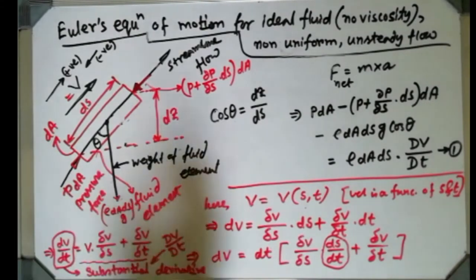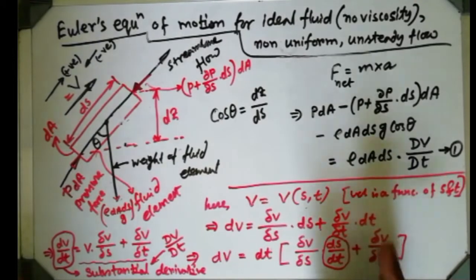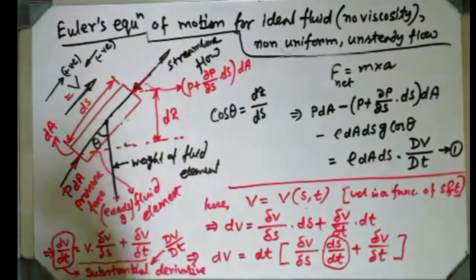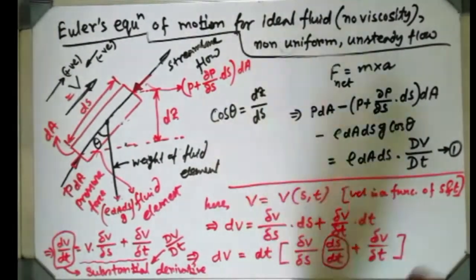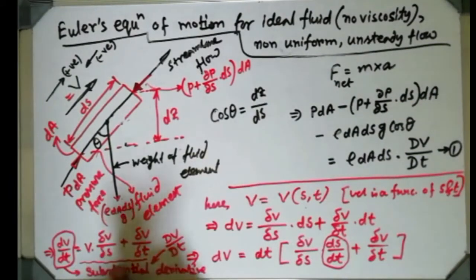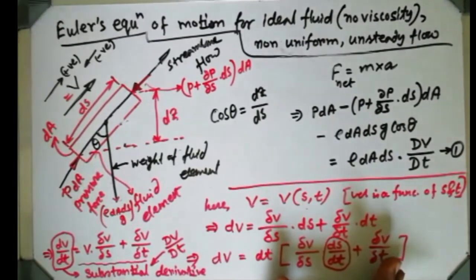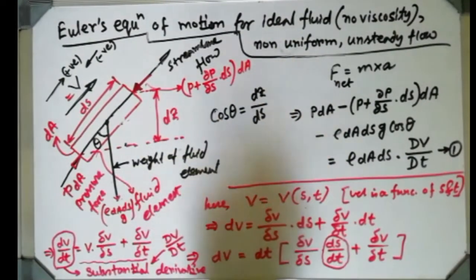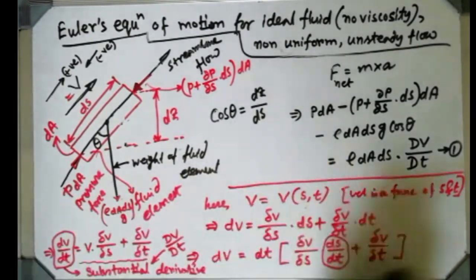If anybody asks you to derive Euler's equation, then you don't have to show this part. If you show it, then it is sone pe suhaga. But if you feel lots of difficulty to understand this particular part, then try to memorize this thing: dv dt is equal to v del v del s plus del v del t. But I don't think it is very difficult to understand if you simplify the thing in a crystal clear manner. This is that thing.